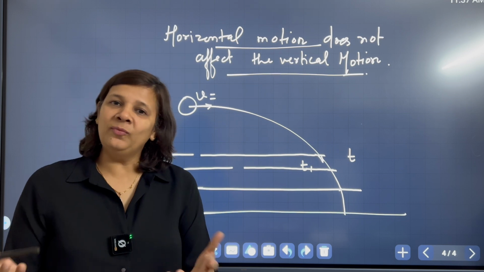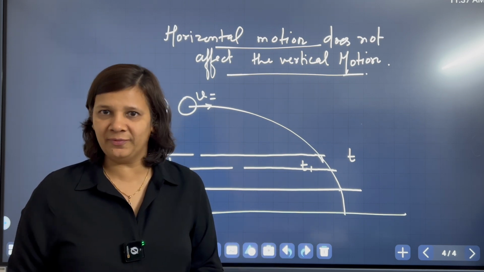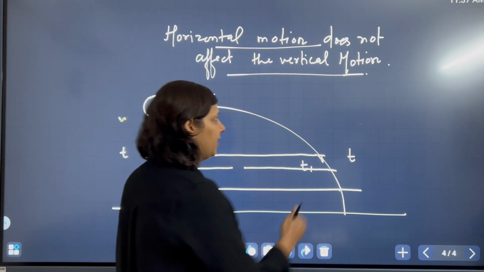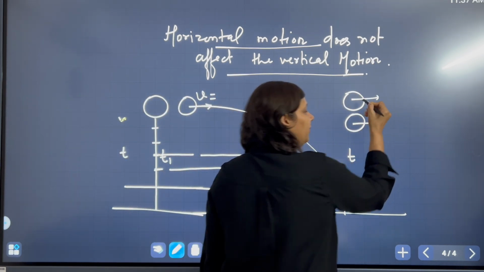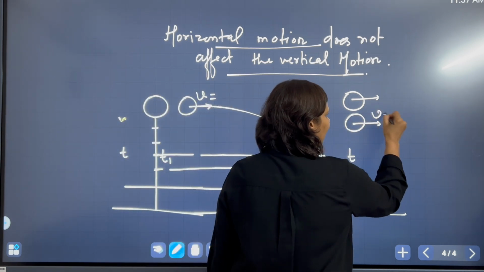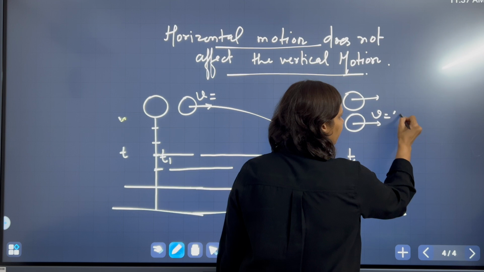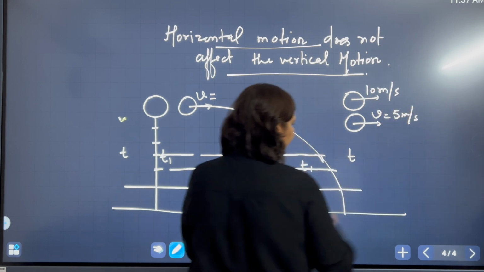Now we can also understand the same observation from the other case which we have taken. What have we taken? We have taken two balls which we threw with different speeds, right? So if this ball we threw with 5 meter per second, and this ball we threw with 10 meter per second.